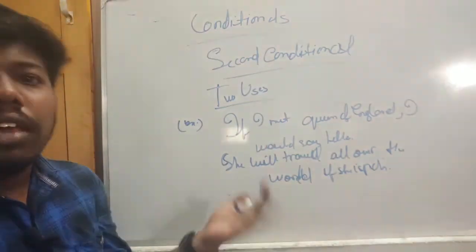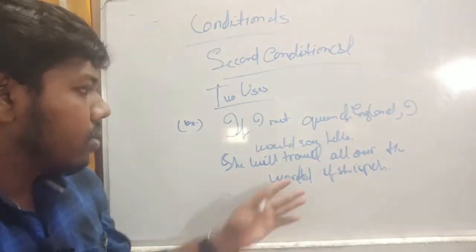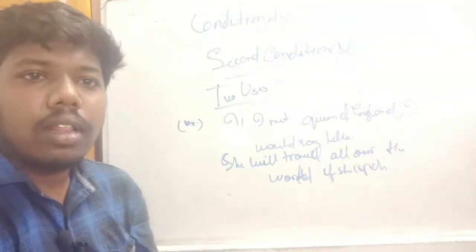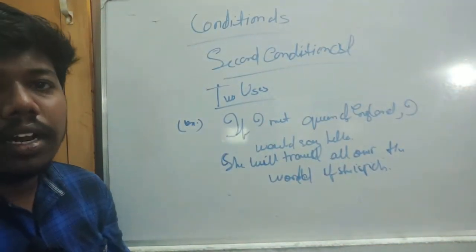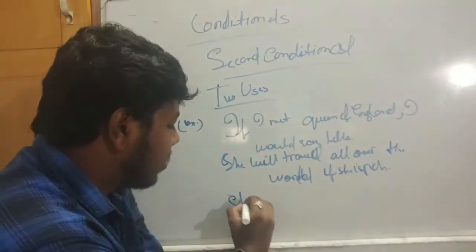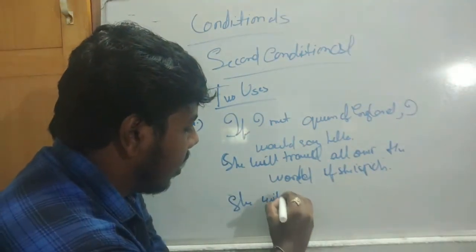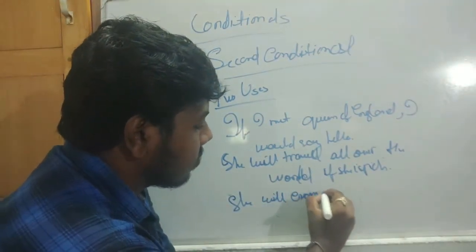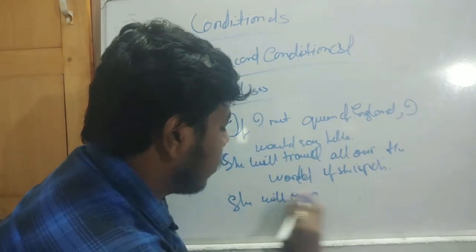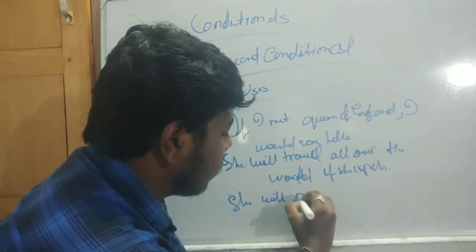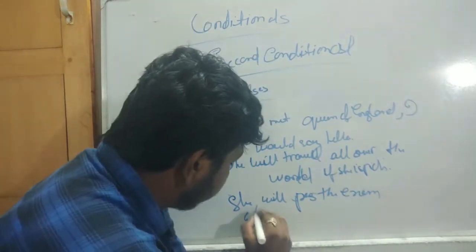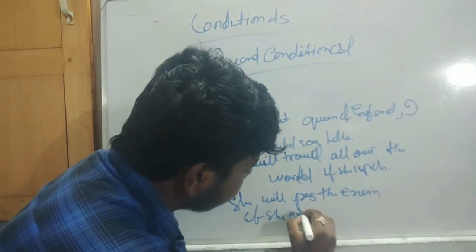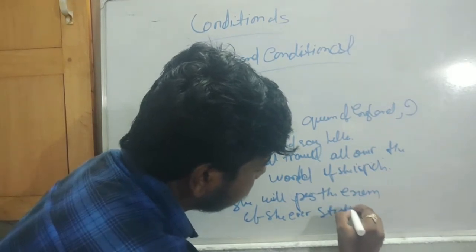If she is rich, she will travel all over the world. Okay, next is: she would pass the exam if she ever studied. She will pass the exam. If she ever studied.